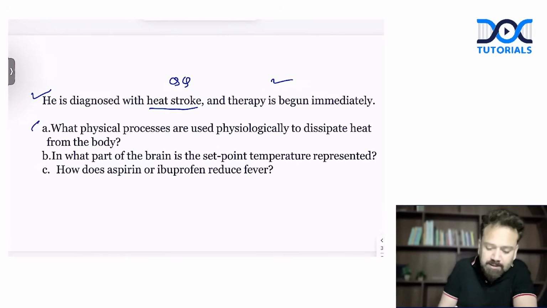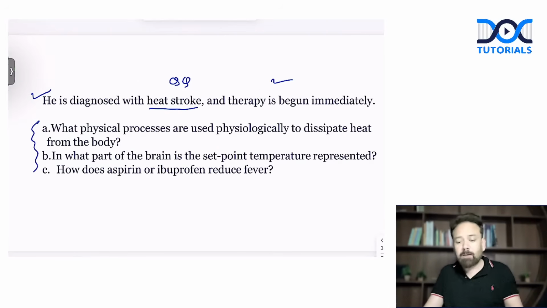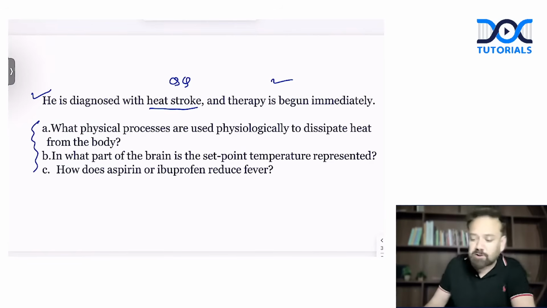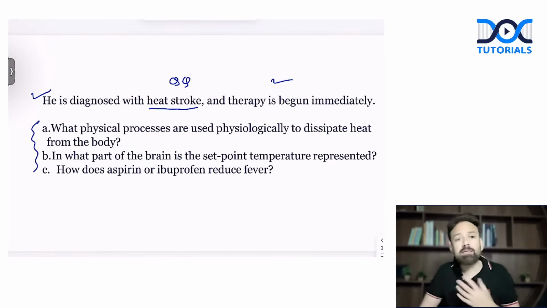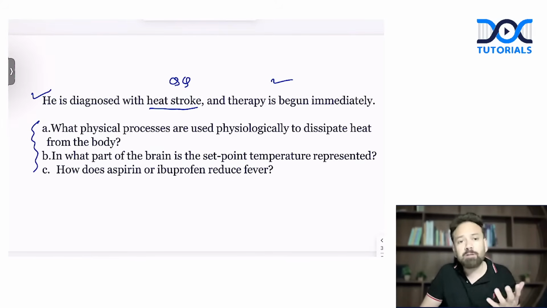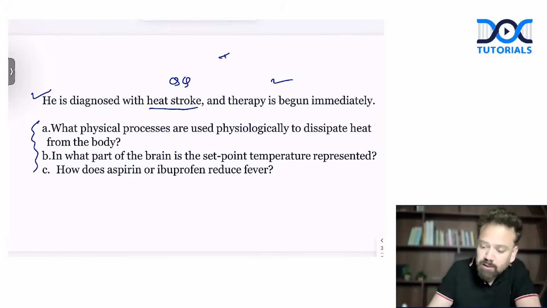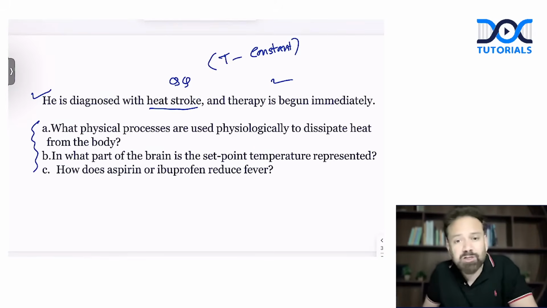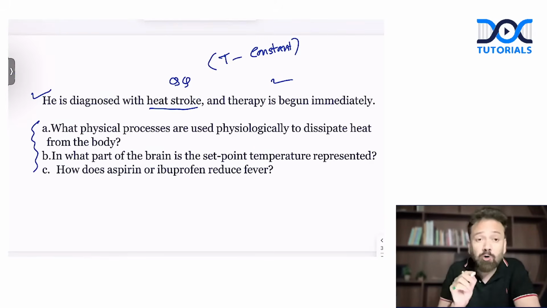Now there are 3 questions for your exam. What physical processes are used physiologically to dissipate heat from the body? Normally, we have a mechanism, we are homeothermic. So our temperature remains almost constant. Although you are in hot weather or cold weather, temperature is usually constant. For that we have a mechanism for temperature regulation. When it is not working properly, only in that condition there can be heat stroke. So the question is regarding the physiological mechanism of temperature regulation.